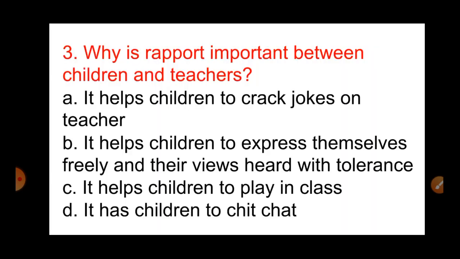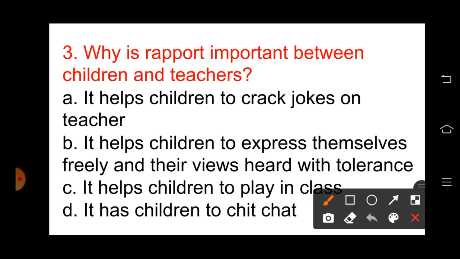Question number 3. Why is rapport important between children and teachers? Option A. It helps children to crack jokes on teacher. Option B. It helps children to express themselves freely and their views heard with tolerance. Option C. It helps children to play in class. Option D. It helps children to chit chat. Option A. See, why rapport is important between children and teachers. Rapport means a good relationship between the children and teacher. Does it help children to crack jokes? No. Option B. It helps children to express themselves freely and their views heard with tolerance.